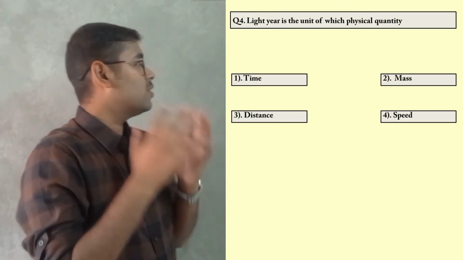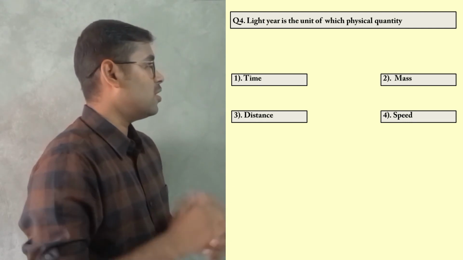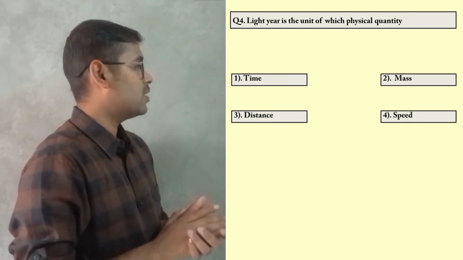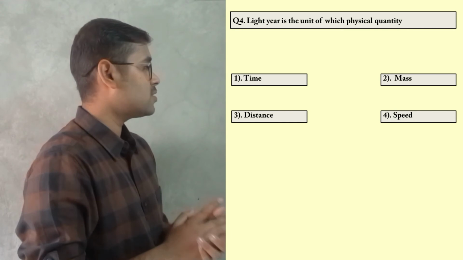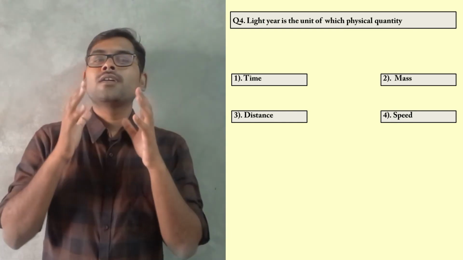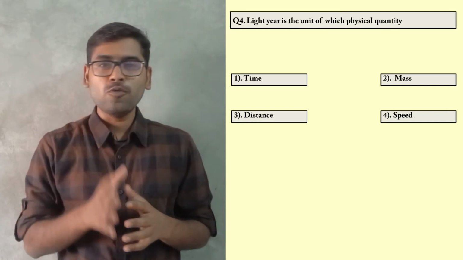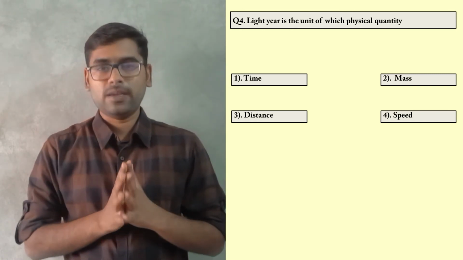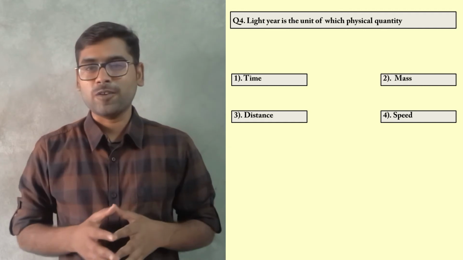Guys, next let us move to question number 4. Light year is the unit of which physical quantity? Option number 1, time, option number 2, mass, option number 3, distance and option number 4, speed. Guys, by looking at the word light year, some of you might think that this must be the unit of time. But light year is not the unit of time.